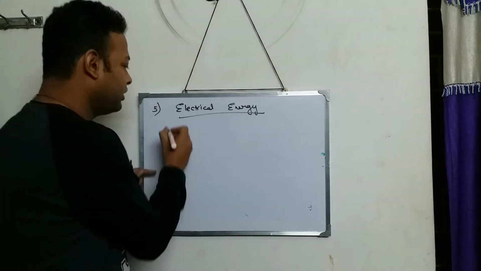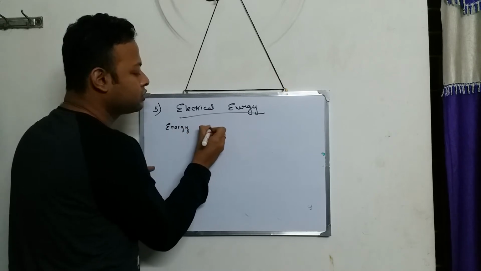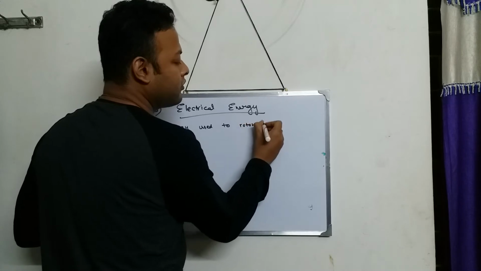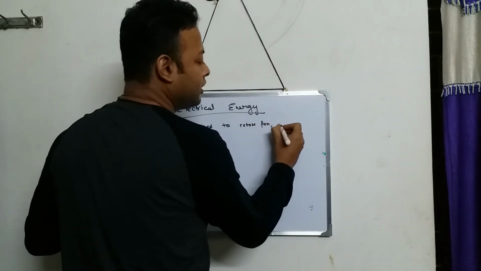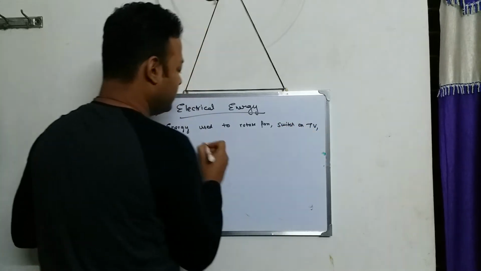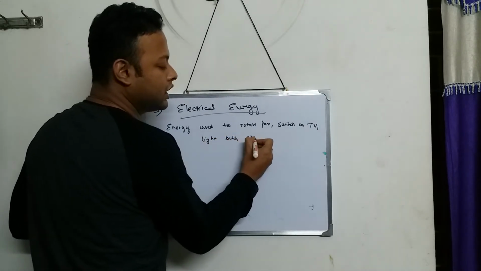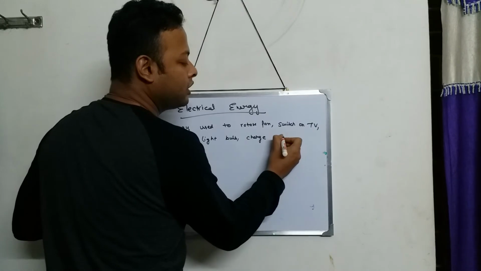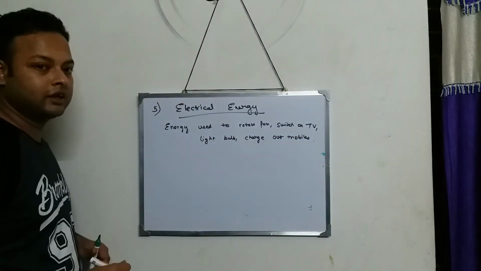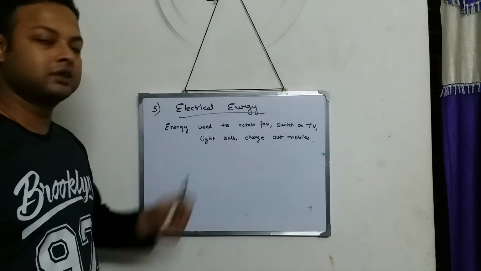light the bulb. Energy used to rotate the fan, switch on the TV, light the bulb, charge our mobiles is called electrical energy. Okay, so this electrical energy is used to run these things.